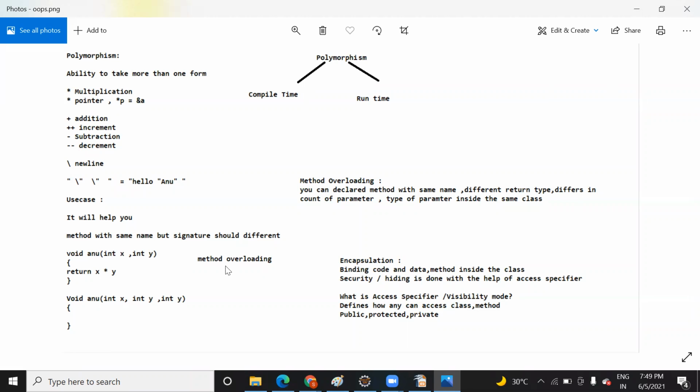This method overloading, you do it inside a single class, when you have methods inside the class with the same name and different parameters. Okay, is it clear to you? So I have written here also, you can declare a method with the same name, different return type, differing in count of parameters, type of parameters inside the same class. Yeah, that is called that. Do you have any question?